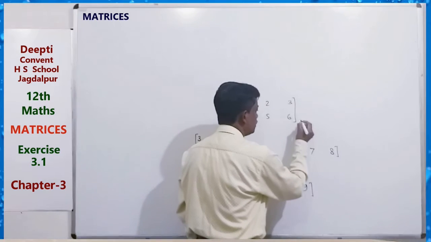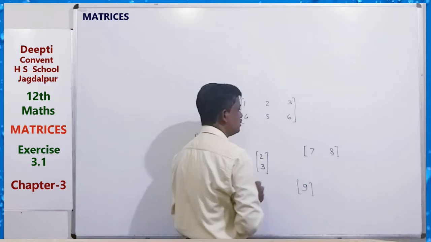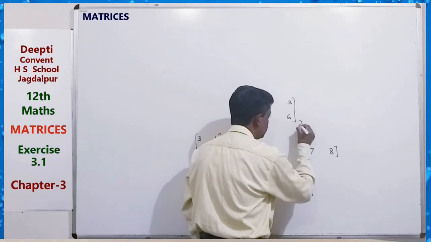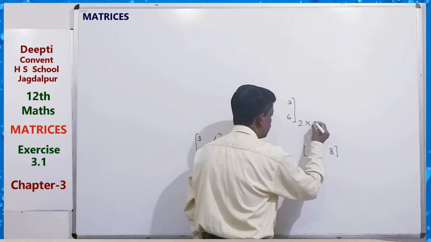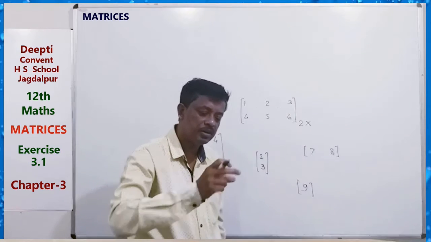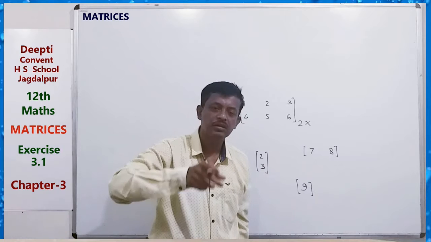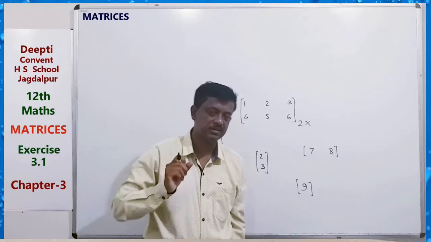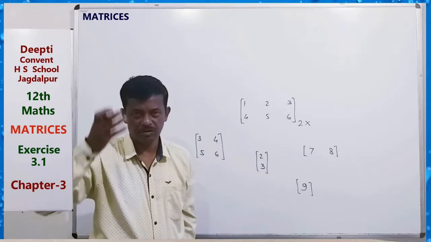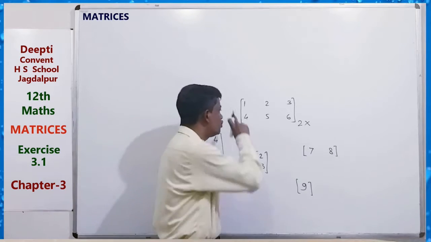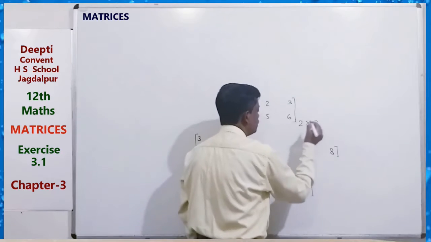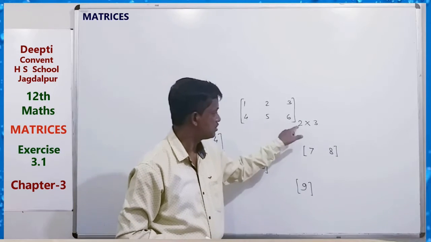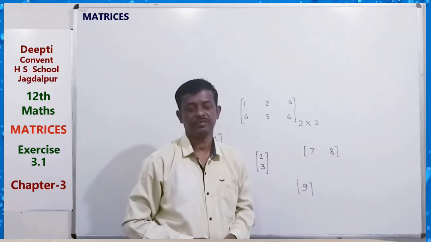So it can be said to be 2 by 3. Just we write its order. What is the order of a matrix? How many horizontal lines and how many vertical lines, that is how many rows and how many columns. Here 2 rows and 3 columns, so we write 2 by 3.